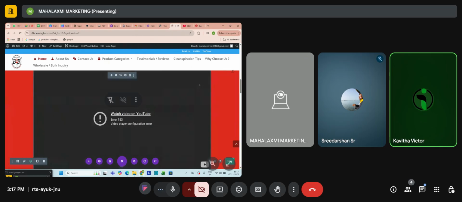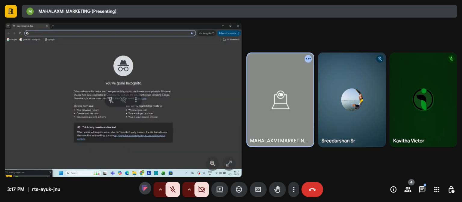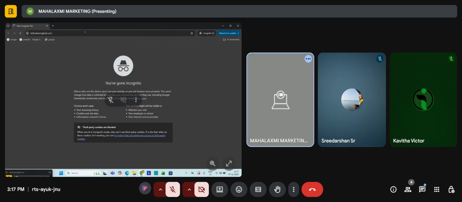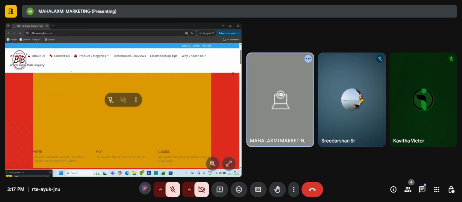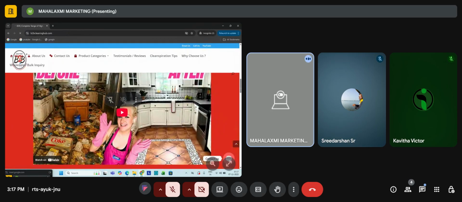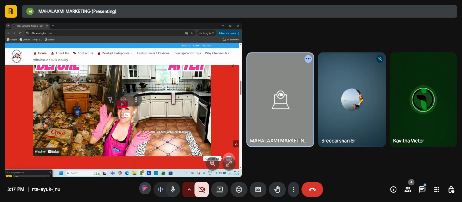Open your incognito window with Control Shift N and check your page. Paste your URL. Yes, so this is the first method of adding a video using the code.